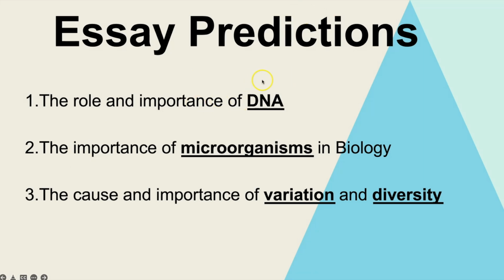So there might be one that is linked to DNA or microorganisms or bacteria. There might be one linked to variation and diversity. Even though it came up in 2020, there's not been really much on it at all this year, and it's such a fundamental topic. Or if it isn't that title, we can have a look at title number 1 and see how that concept actually plays into title 1 anyway.